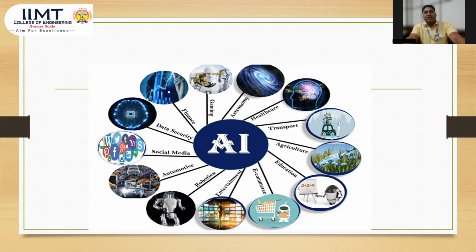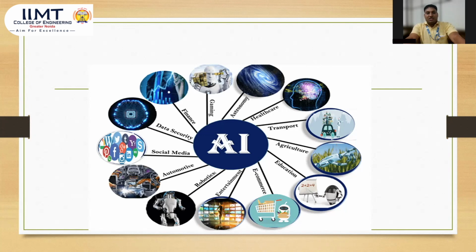We know about finance. Finance also uses it for sorting of shares, different kinds of arranging of shares, the stock market and movement of the stock market, and different kinds of tasks performed in the finance area are handled by artificial intelligence.